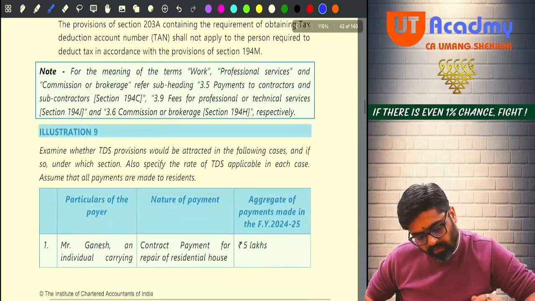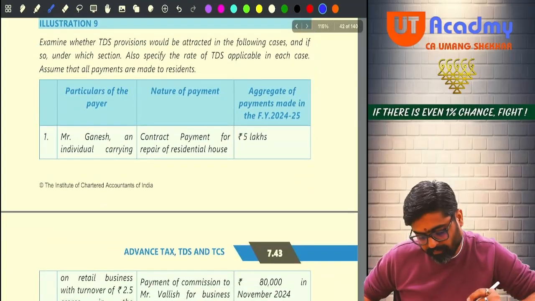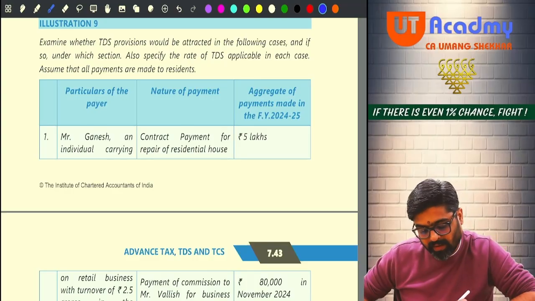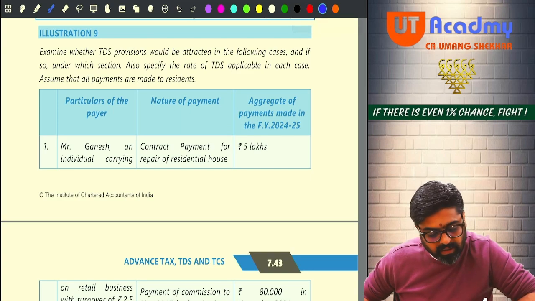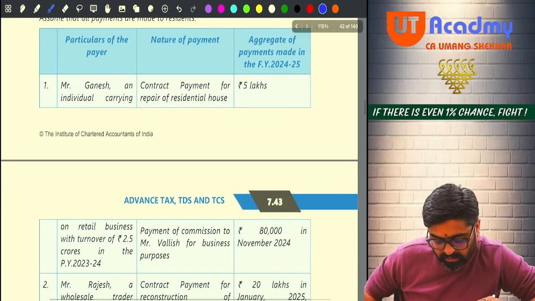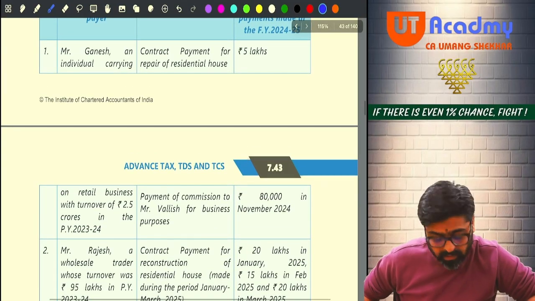Okay. Now, illustration number 9. Examine whether TDS provisions would be attracted in the following cases, and if so, under which section. Also specify the rate of TDS applicable in each case. Assume that all payments are made to residents. Okay. Now, Mr. Ganesh, an individual carrying on retail business with turnover of 2.5 crores in the previous year 23-24.